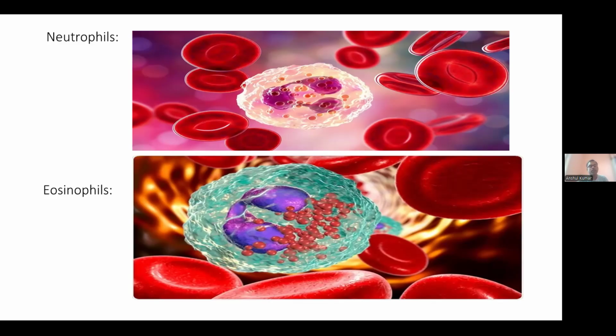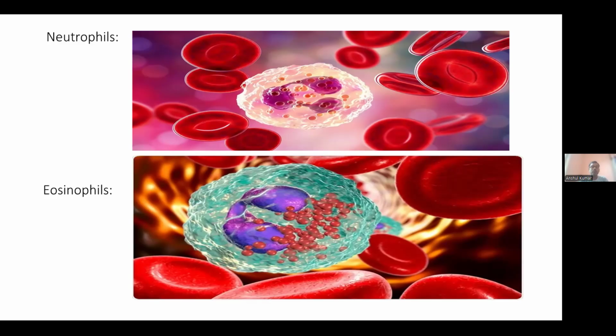Similarly, if there is a disorder in the red blood cells, it may also impact the white blood cells. Similarly, if hypersegmentation of neutrophils takes place, then it may indicate microcytic anemia or myelodysplastic syndrome.